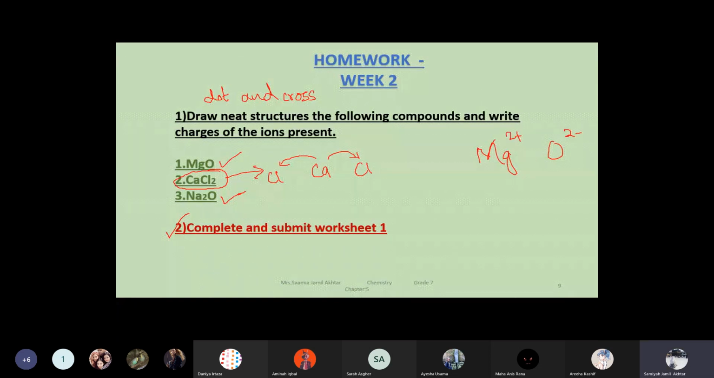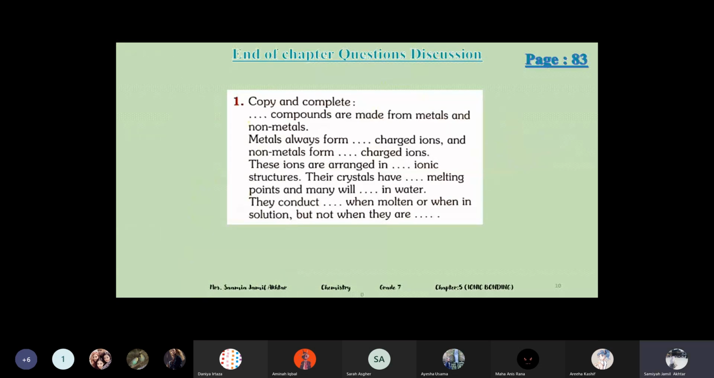Inshallah. Okay. So this is your homework, and then the end of chapter questions. Okay, so let's start discussing. It is 8:15, so there are 10 minutes, and we can start discussing the questions.